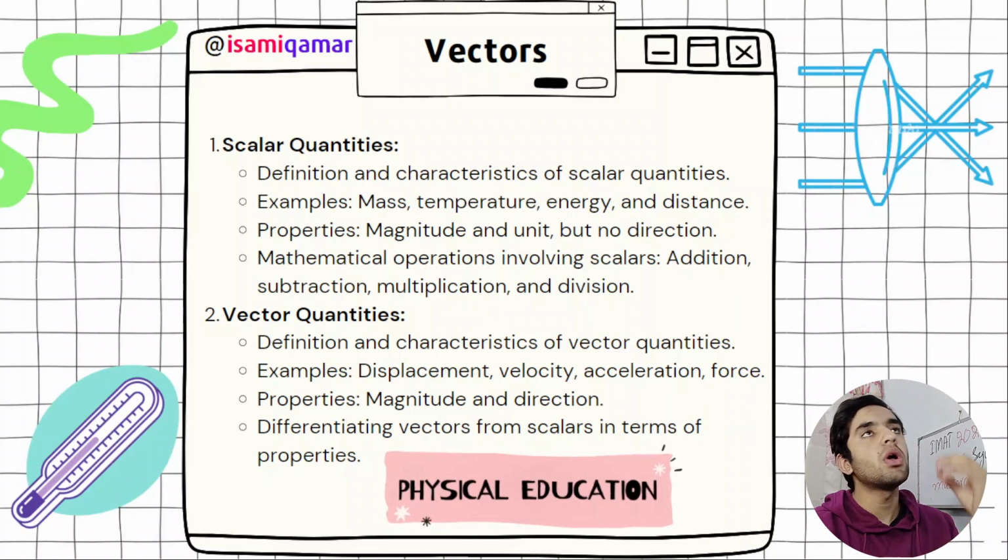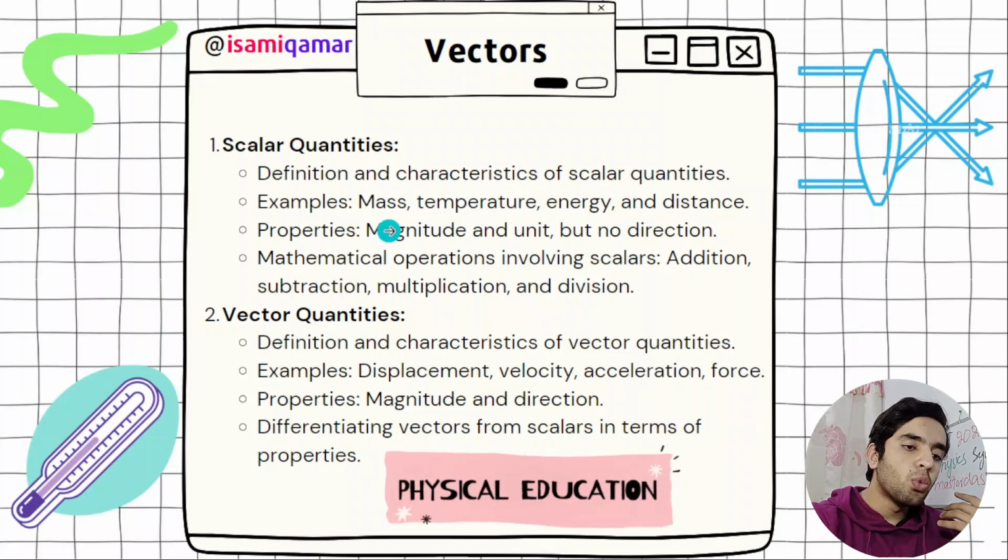The examiner can give you some examples, 4 or 5 options, and ask you which are the scalar quantities and which are the vector quantities. Maybe he gives 11 to 12 items in 3 sets of 3 in each option, and asks you which set is vectors: A, B, C, or C, A, B, whatever order he follows. But you need to prepare according to it.